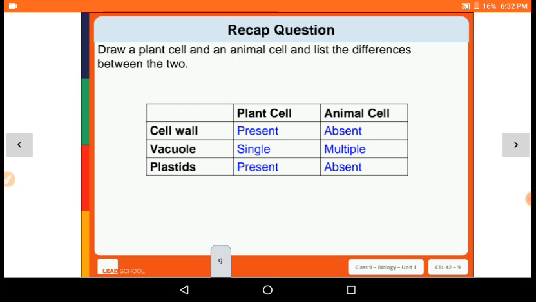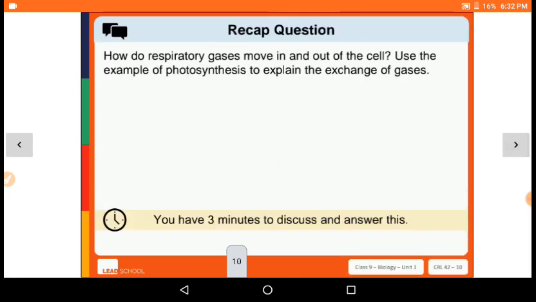And if we talk about the vacuole, in a plant cell there is a single large vacuole which covers 50 to 90 percent of the area of the plant cell, and in animal cells there are very small vacuoles, but they are multiple in number. So these are the three differences.